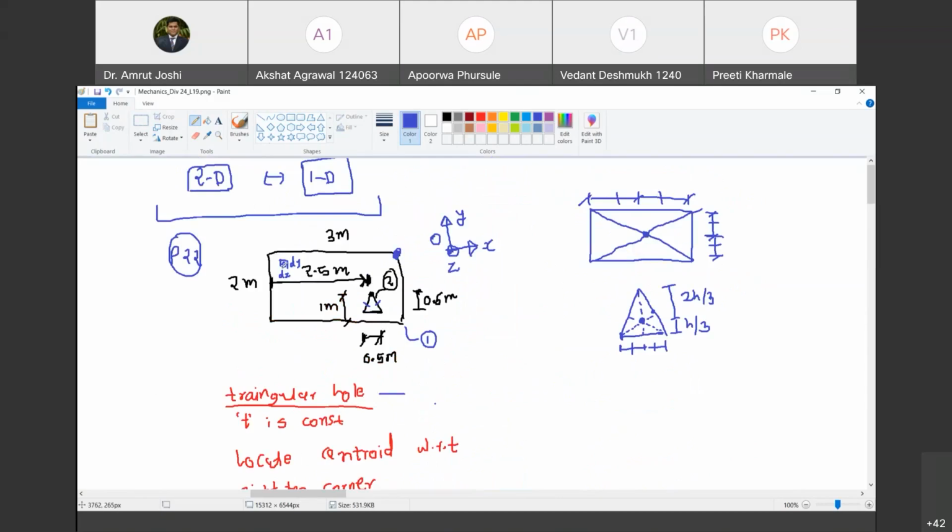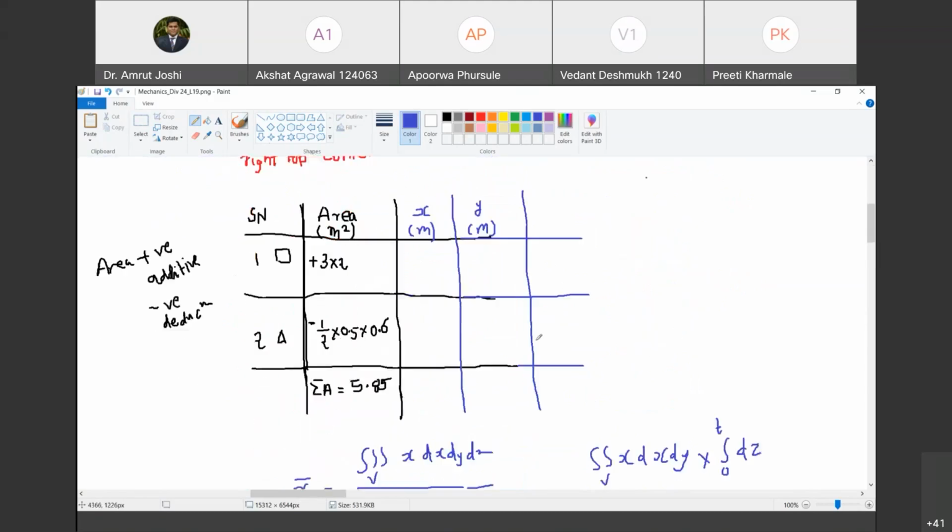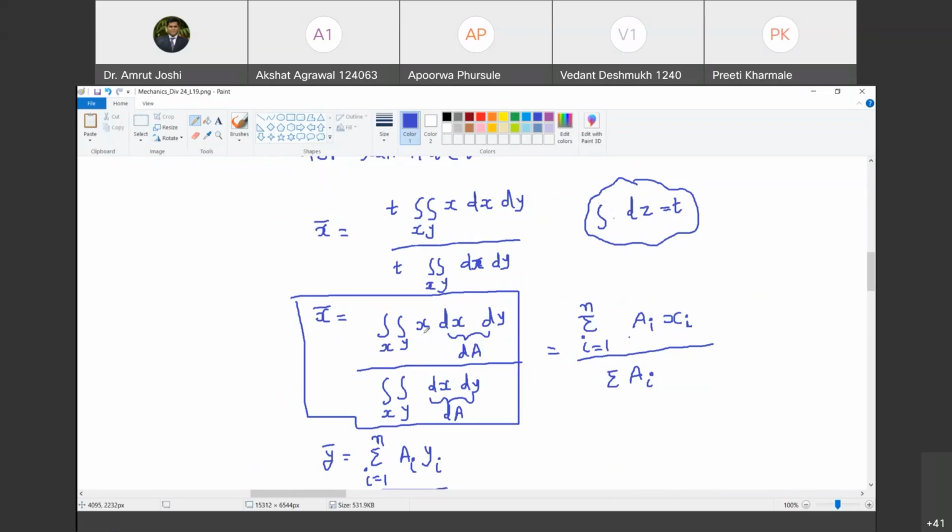If you consider this area as dx dy, what is x? It is the distance of the centroid of this area from the origin that we have chosen. In this particular case, it is this origin, so its distance is x. Agreed? Yes, sir. Therefore, I can always replace this integration by the algebraic sum running from i equal to 1 to n of a_i x_i.